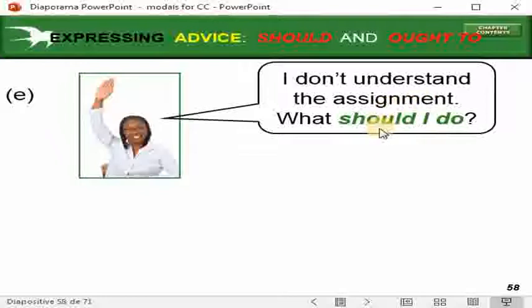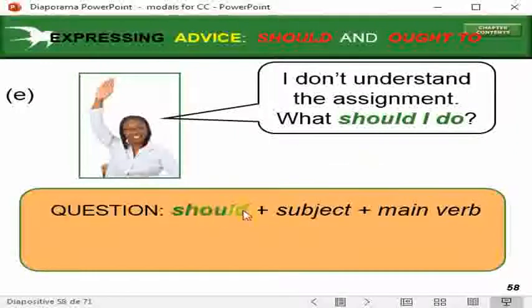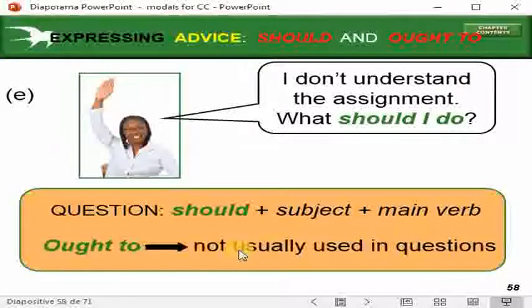In a question we use should plus subject plus the main verb in the infinitive. Ought to is not usually used in questions.